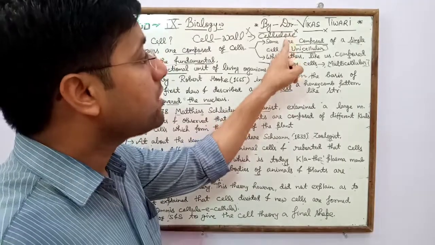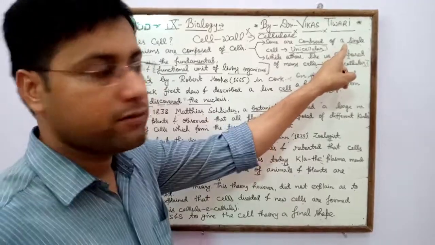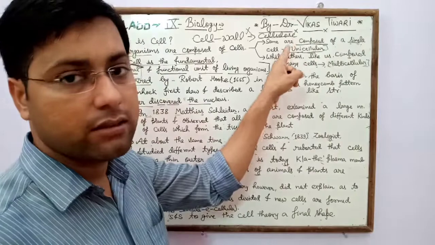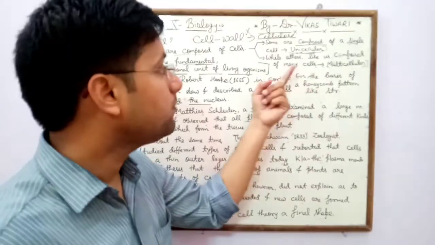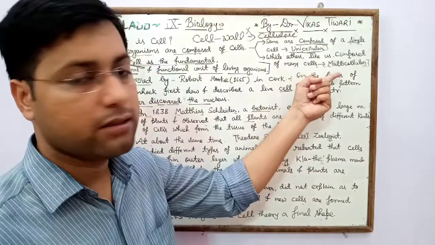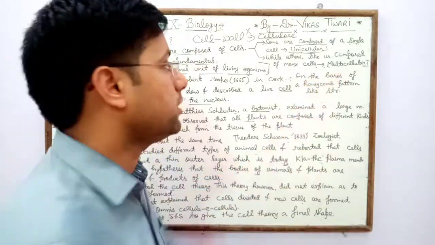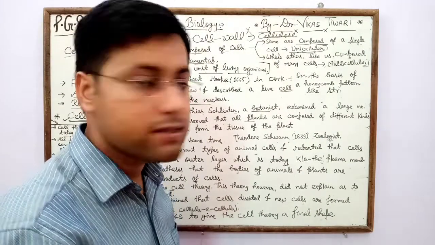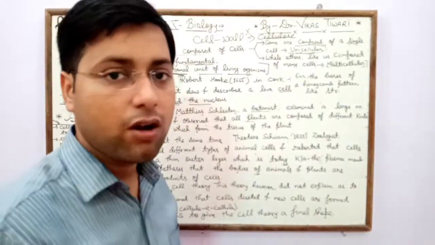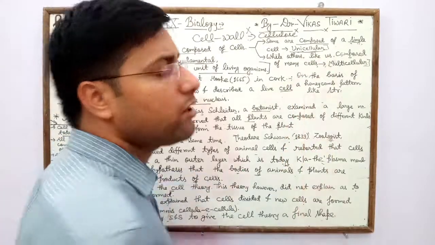Some are composed of a single cell, that is unicellular, while others like us composed of many cells, that is multicellular. So unicellular organisms are made up of a single cell, while multicellular organisms are composed of many cells.